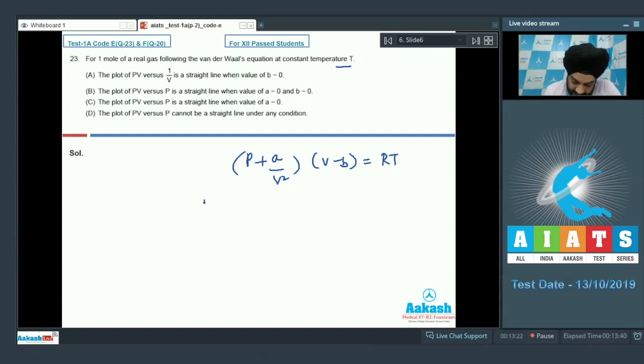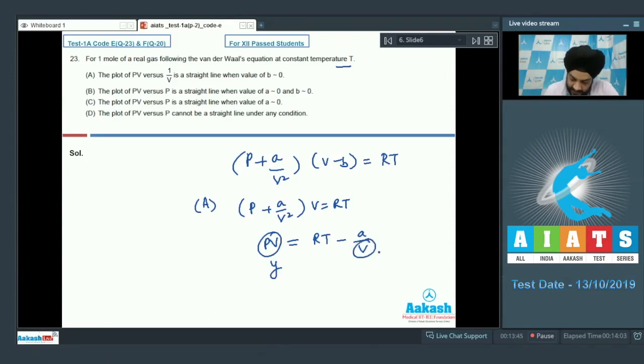So if you look at the first statement, students, when the value of B is approximately equal to 0, we have P plus A by V square into V equal to RT. So if we simplify this, we have PV equal to RT minus A by V. So students, this is a straight line. PV is the Y, 1 by V is the X, so minus A will be the slope. So this is indeed in the form of Y equal to mx plus C.